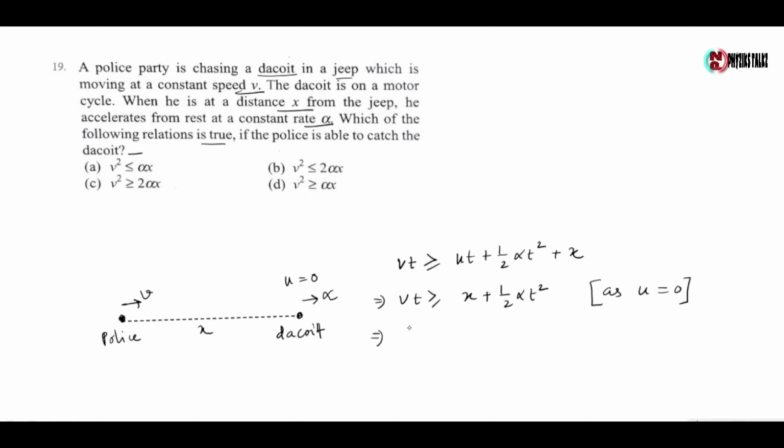Now this gives alpha by 2 t square minus vt plus x less than or equal to 0. So from Sridharacharya's law we have t equals v plus or minus root over v square minus 2 alpha x by alpha.